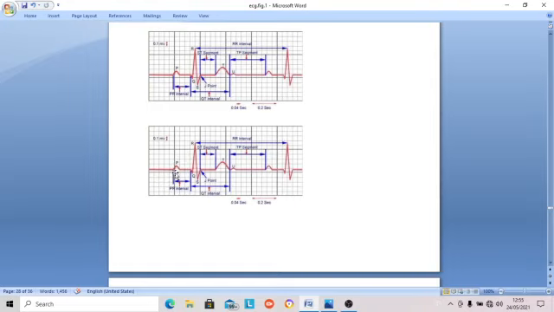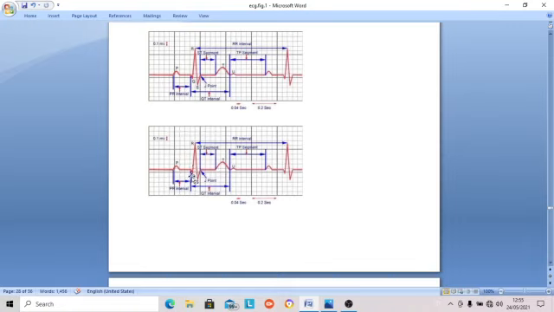So here it is about 0.05 second. Up to 0.07 second, P wave duration is there. Then in the QRS complex you can see here 0.08 second duration of the QRS complex. QT interval 0.36 second. Then see the height of the R wave, that is very important.